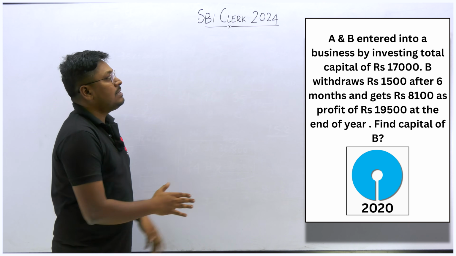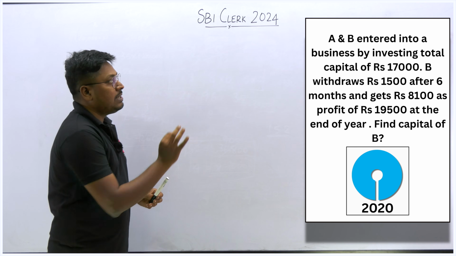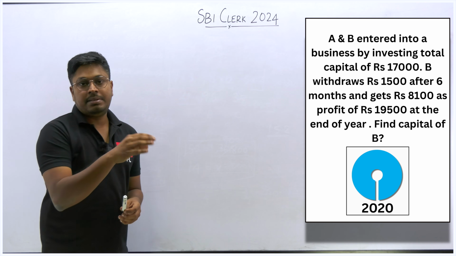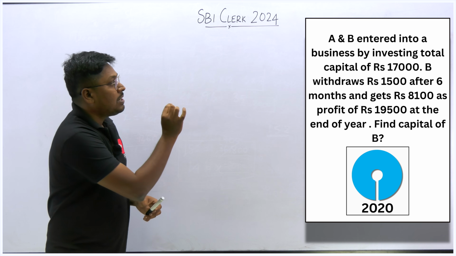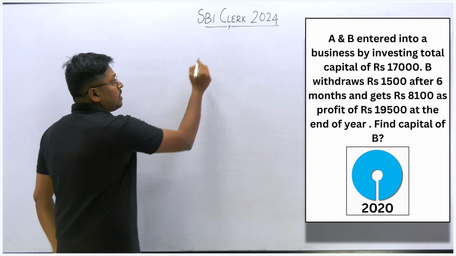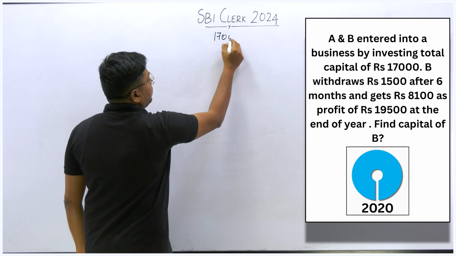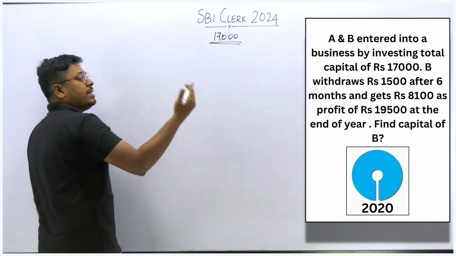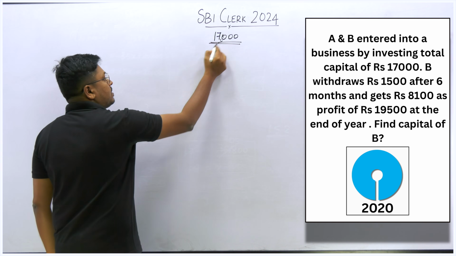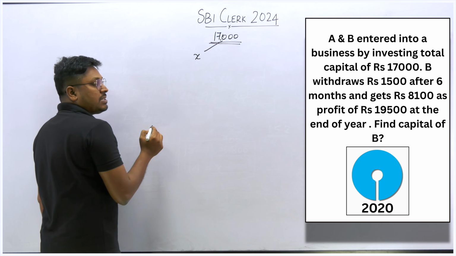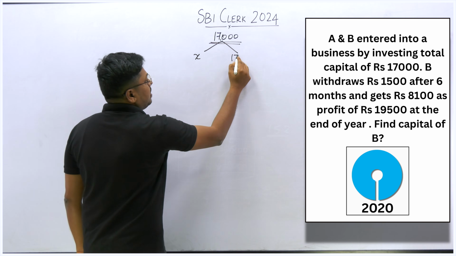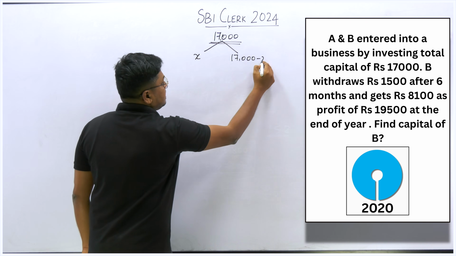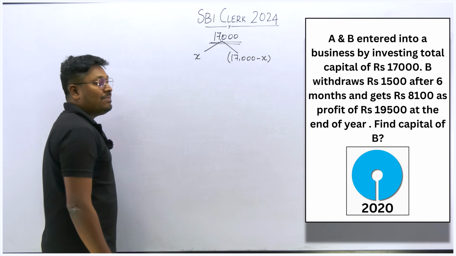Now just listen here. What we need to find initially is: A and B entered into a business with a total amount of how much? 17,000. So 17,000 is the total amount. A and B invested the total amount of 17,000 and entered into a business. So what we can do? X will be the amount invested by A. The remaining amount, 17,000 minus X, will be the amount invested by B.